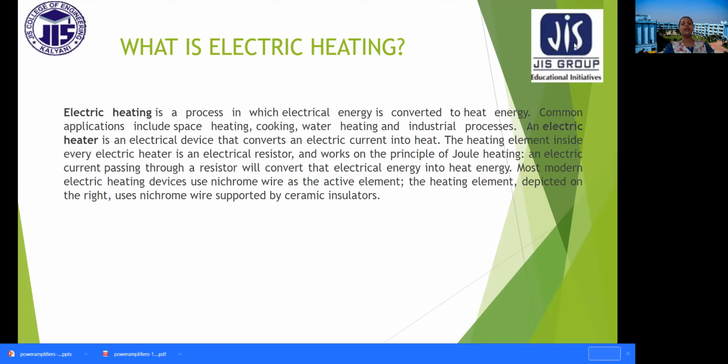So, the heating element that is being used is something special. It has some properties like high resistivity and a high melting point. So, one type of that element is nichrome. The heating element depicted on the right uses nichrome wire supported by a ceramic insulator. So this is all about electric heating. Electric heating is just a process where electrical energy is converted to heat energy, and the process of conversion can be classified into different types.